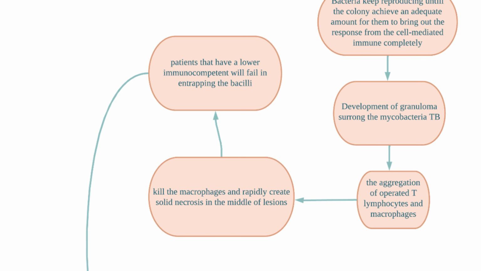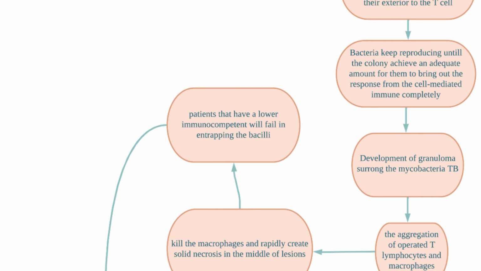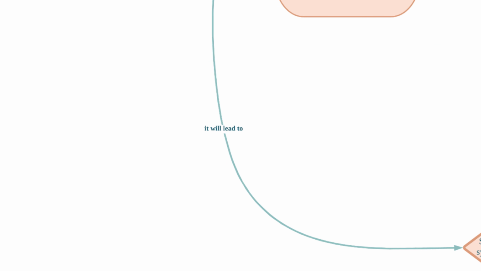lymphocytes and macrophages, which produce a micro-surrounding that restricts the duplication and growth of the mycobacteria. Later, it will kill the macrophages and rapidly create solid necrosis in the middle of lesions. Patients with lower immunocompetence will fail to entrap the bacilli. The necrotic tissue will go through liquefaction, and the fibrous wall will lose its formation integrity. The semiliquid necrotic substance can flow into a bronchus or close to a blood vessel, which will cause a cavity at the original area filled with air. All of these will lead to the development of signs and symptoms.